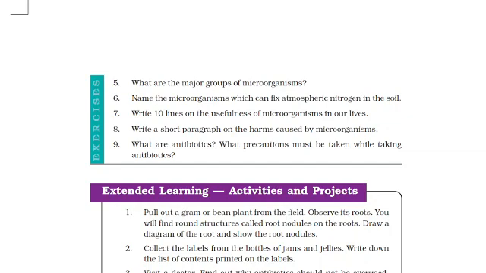Now yeast reproduces rapidly and produces carbon dioxide during respiration, and this helps in the baking industry for making breads, pastries and cakes.